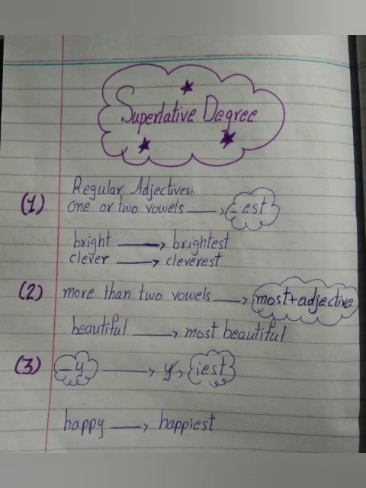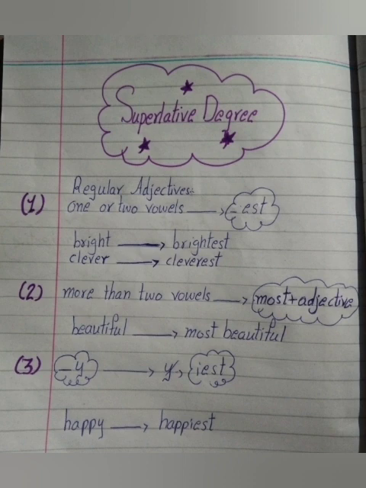Students, these adjectives are called regular adjectives because they are made according to a rule. If 1 or 2 vowels then we add est, and if more than 2 vowels then we add most before the adjective, and if y is at the end of the positive degree then we cut y and add iest at the end of the superlative degree. So these adjectives are called regular adjectives.